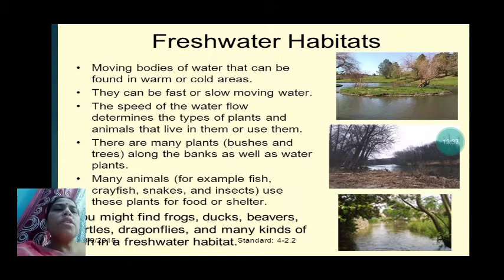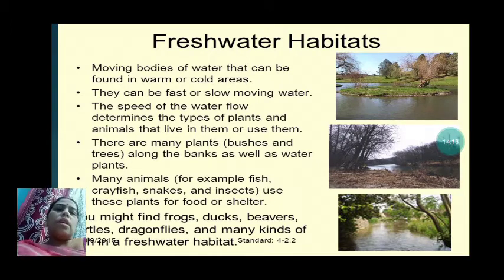Now they can be fast or slow moving water. So the water which flows can be fast, it can be slow, and it can be stagnant. Stagnant means the water stays in that area. Here the speed of the water flow determines the types of plants and animals that live in them or use them. The type of plants or animals which live in these water bodies is determined by the speed of the water flow.